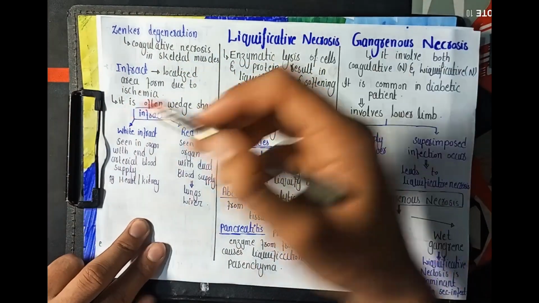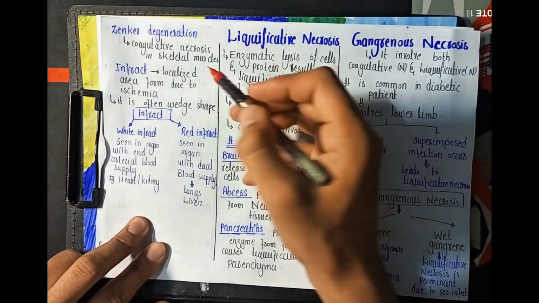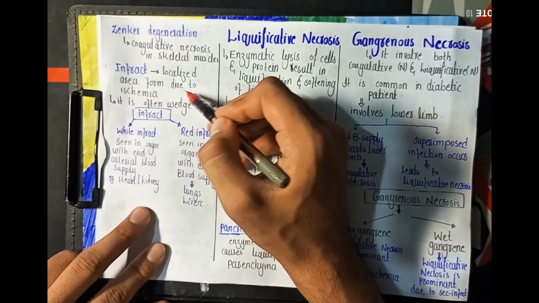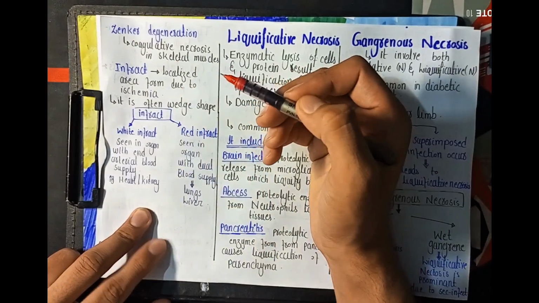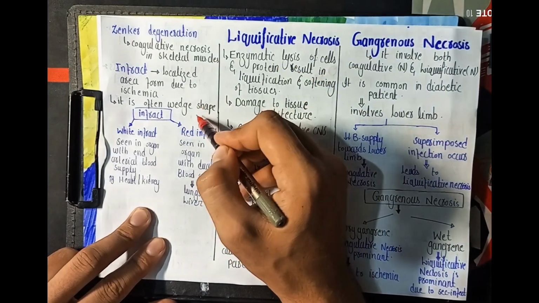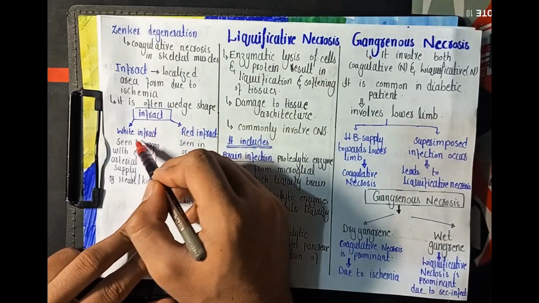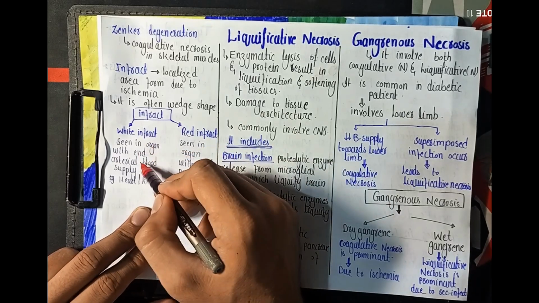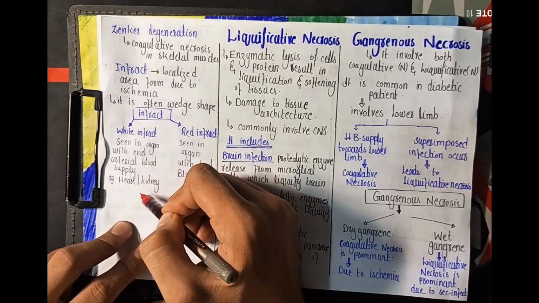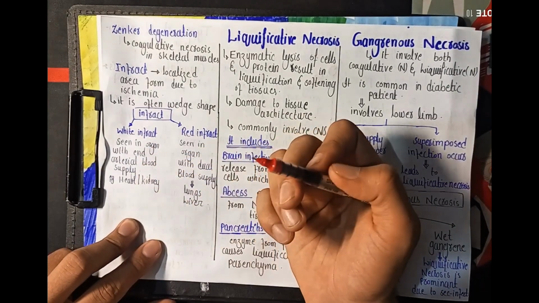The second one is the infarct or the infarction. Infarction is the localized area of necrosis that occurs due to ischemia or the decreased blood supply, and it is wedge shaped. ठीक है, and the infarct may be white infarct or the red infarct. And white infarct is seen in the organs with end-arteriolar blood supply, examples include heart or the kidney.